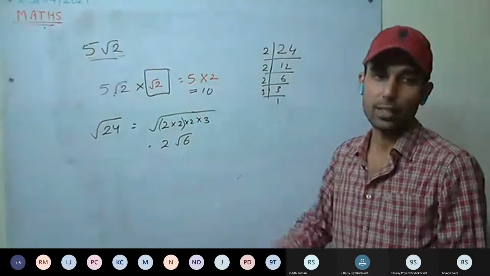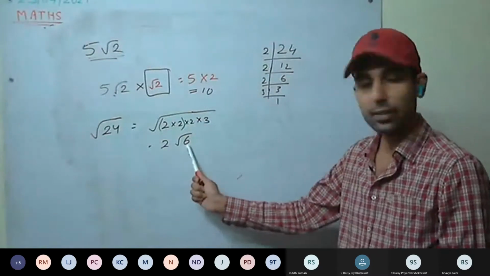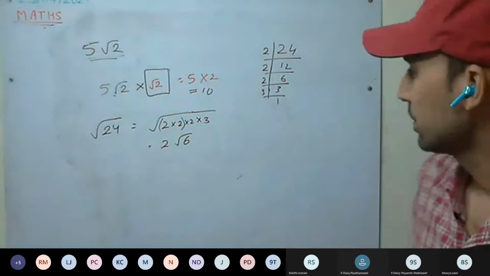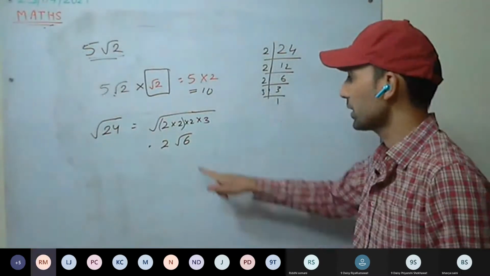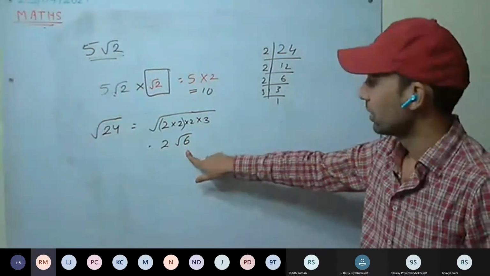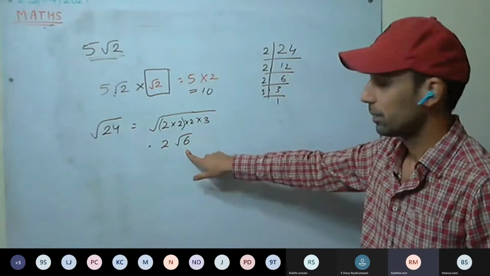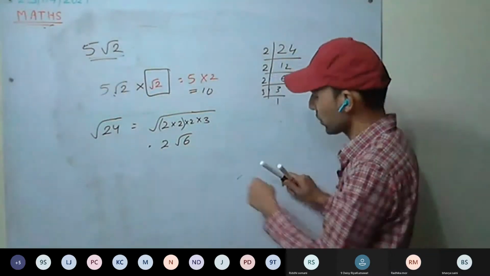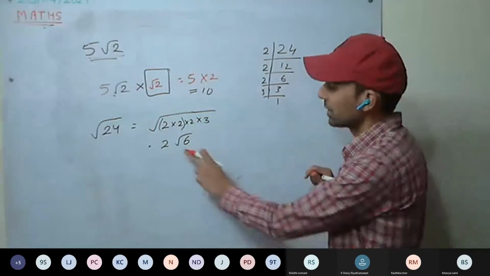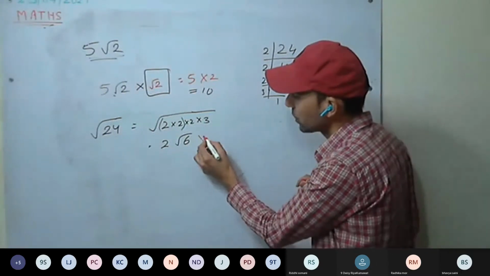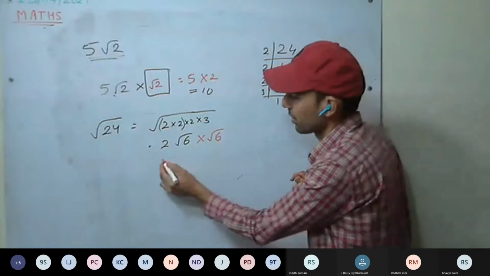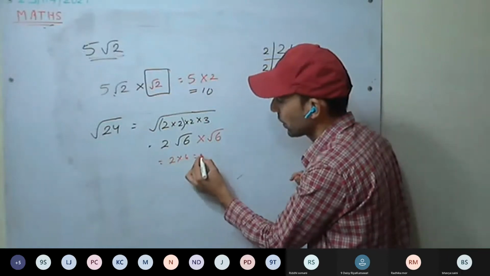Now find the rationalizing factor. It's a surd. What will be the smallest rationalizing factor? Radhika, what will be the smallest rationalizing factor? Root 6. By what must we multiply this so that it becomes rational? If you multiply with root 6 into root 6, that is 6, 2 into 6, 12.